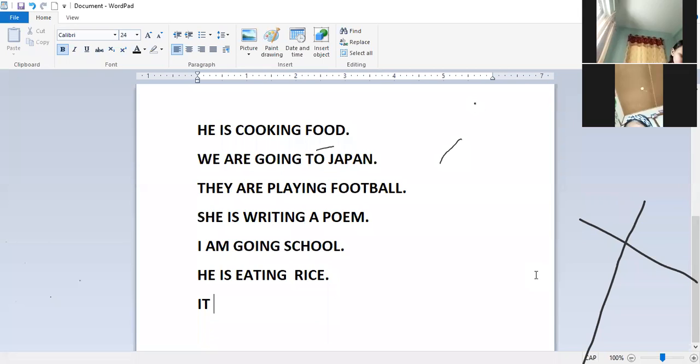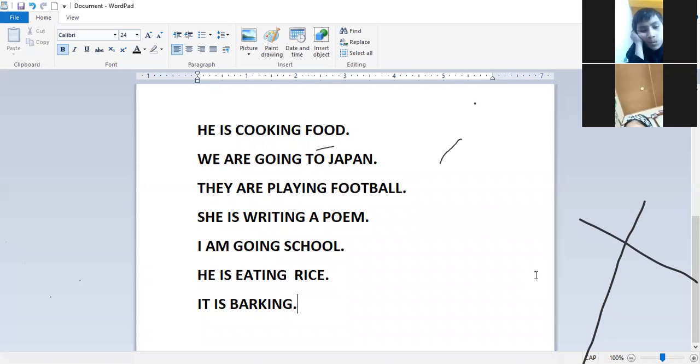Dog is barking and it is barking are the same. Sometimes we don't need an object. Sometimes object is not needed. Understood everybody? It is barking. It is clear.